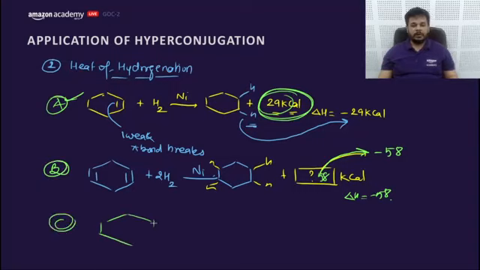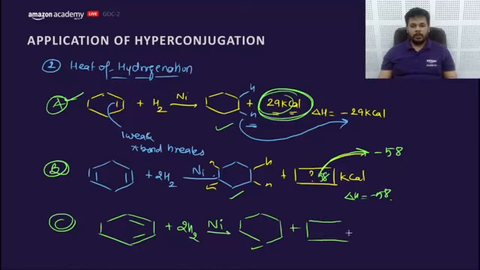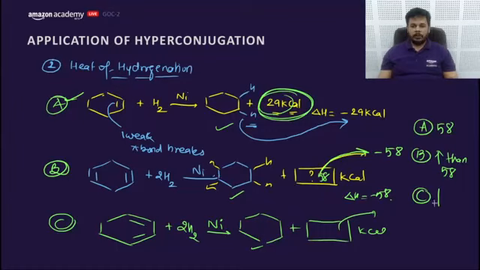Let's move to the next part, which will help you to answer about the resonance energies. If I hydrogenate this compound, what will happen? It will create the same compound. So the product would be the same in all 3 options, and the amount of energy released would be what? How much kilocalorie? Option A, it would be 58 only. Option B, it is higher than 58. Or C, it would be lower than 58. Or D,